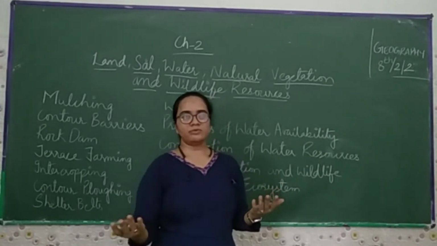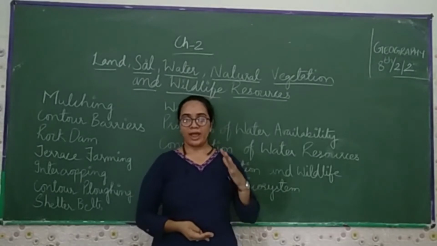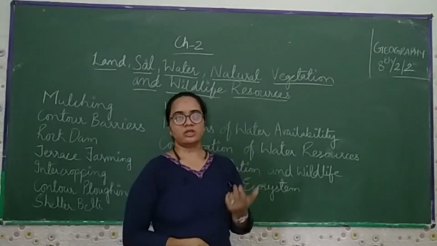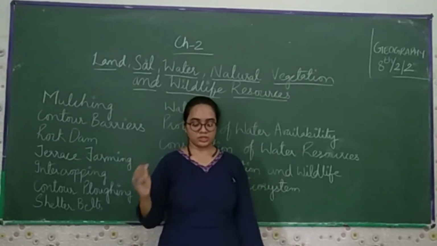From the plants, we get numerous things. From the animals, we also get numerous things. Animals are also dependent on humans as well as on plants, but mostly they are dependent on nature. So all these points we are going to discuss.